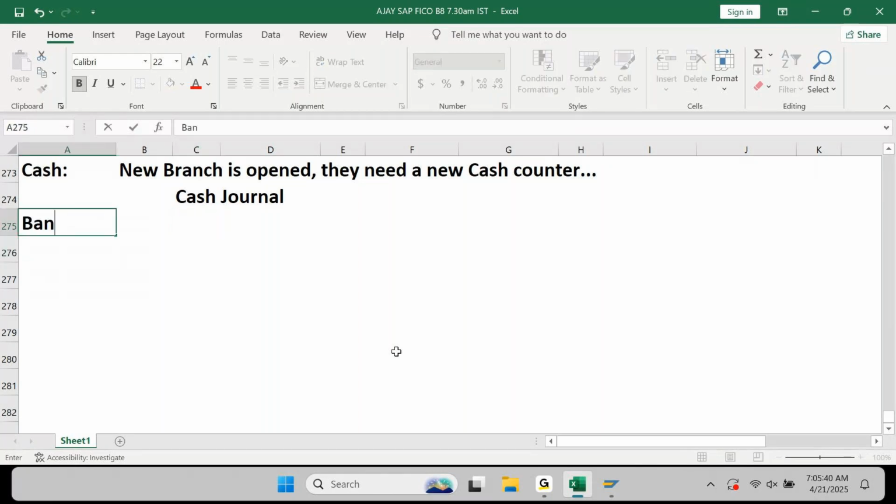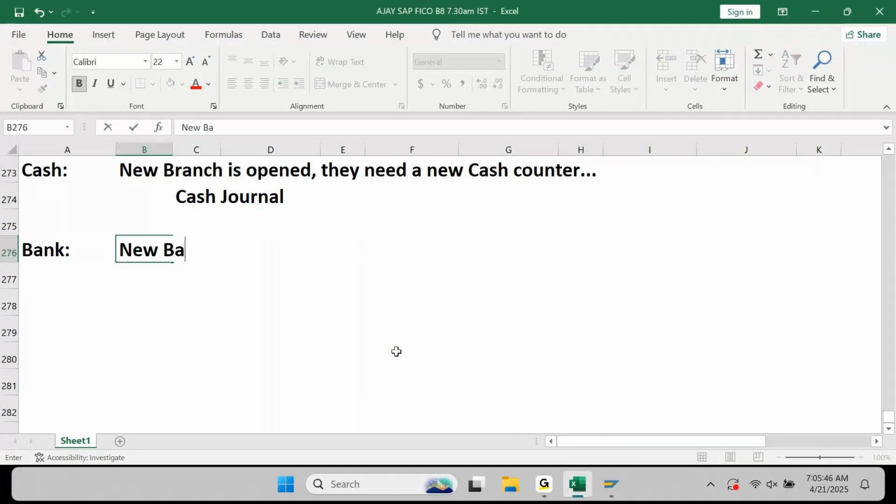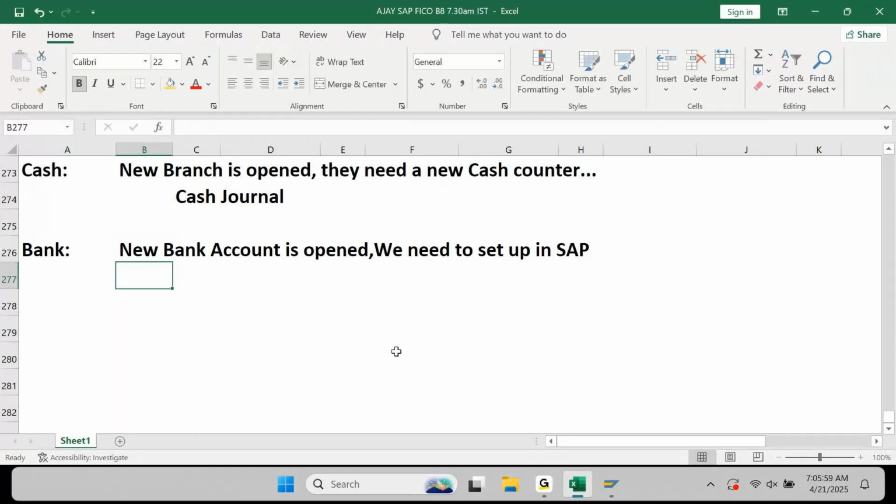Similarly, you take a bank. Let's say a new bank account is opened. We need to set up in SAP. How will you do it? What will you do? Again, you need to understand. Yes or no? Let's say fixed assets.